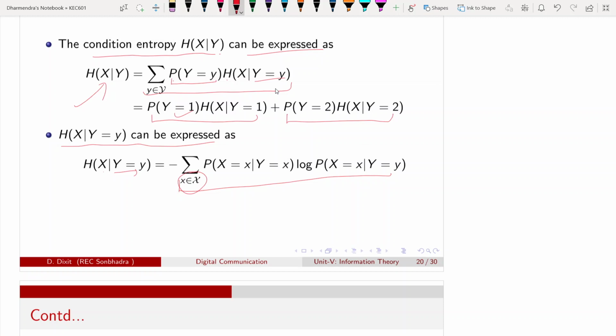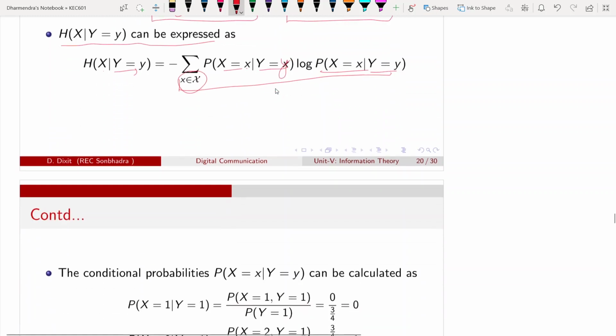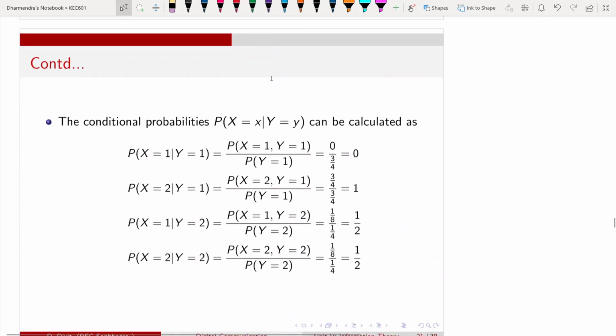So conditional probability capital X equal to x given capital Y equal to y. Okay, sorry, there is a mistake. This is conditional probability of capital X equal to small x given capital Y equal to y. So I have to calculate these conditional probabilities. I know the joint probability and marginal probability. So this is joint probability of x and y divided by marginal probability of capital Y equal to 1.